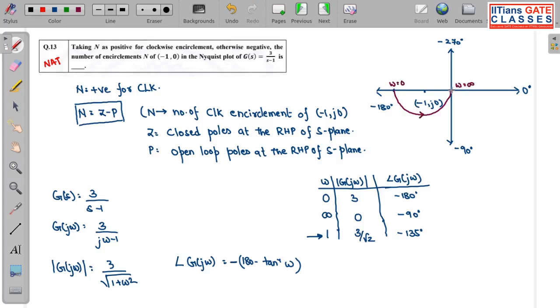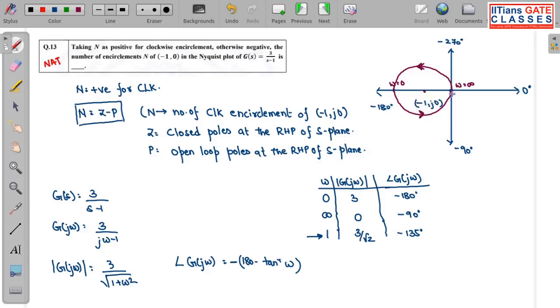Now how to sketch the Nyquist plot? Simply you take the mirror image, or you calculate the values for omega equal to minus infinite to 0 minus. If you do that, you will get just the mirror image. This complete polar plot plus its mirror image is known as the Nyquist plot.